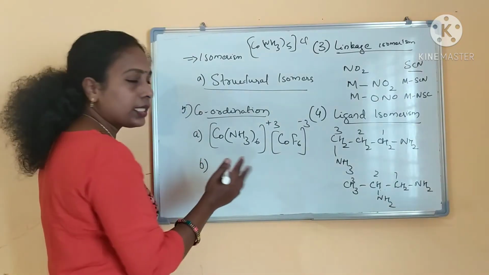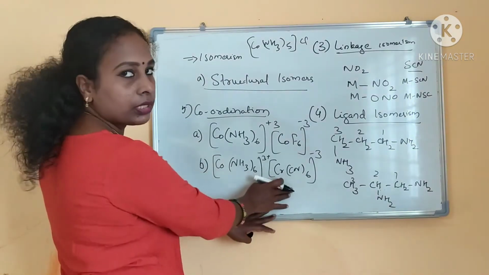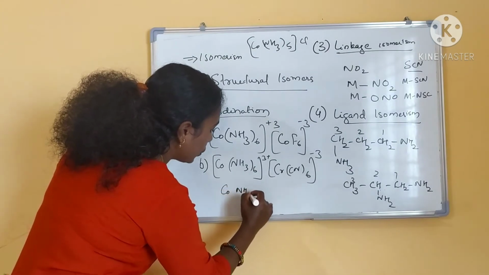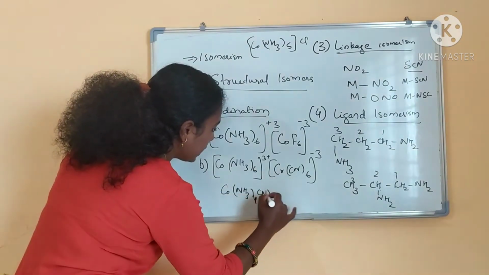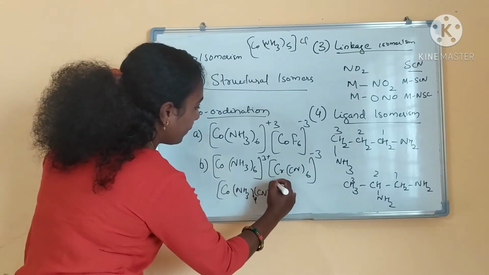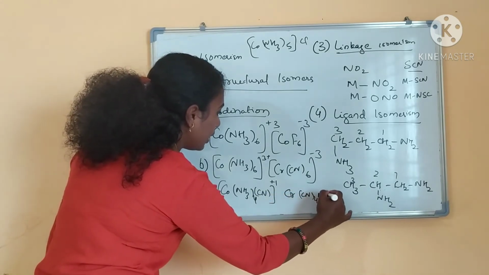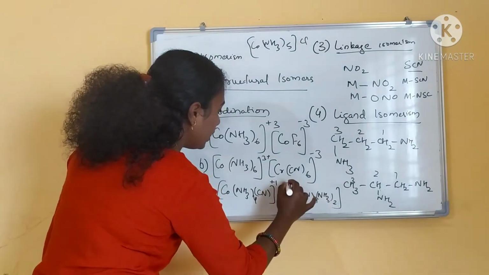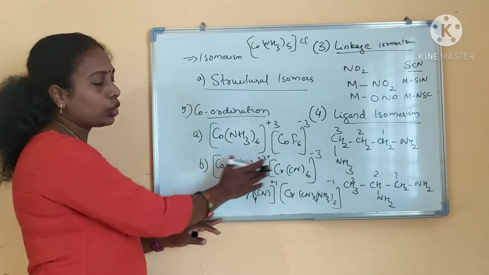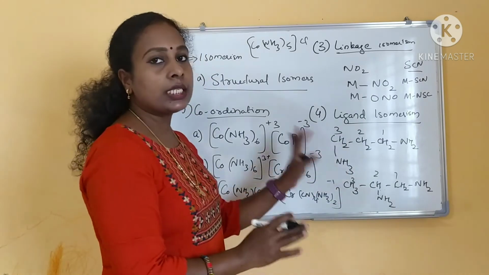And the second part is different metal ions. See, these are different metal ions. This is a coordination isomer. This can exchange the ligands. [Co(NH3)4(CN)2], then what will be the charge? It will become +1, right? The same way [Cr(CN)4(NH3)2], what will be the charge? It has become -1, right? This is what coordination isomers are. Both the cationic part and the anionic part will be coordination complexes. This is what structural isomerism is.